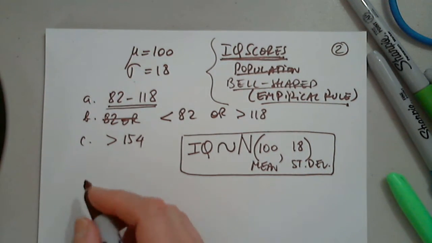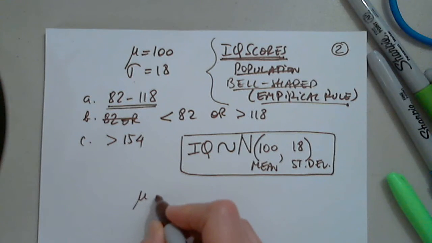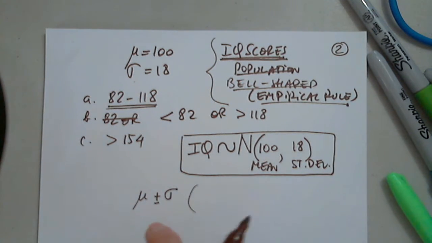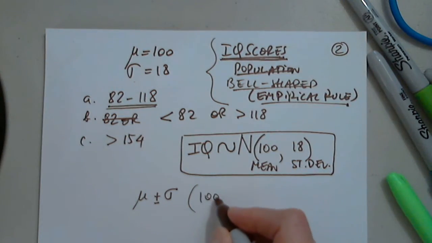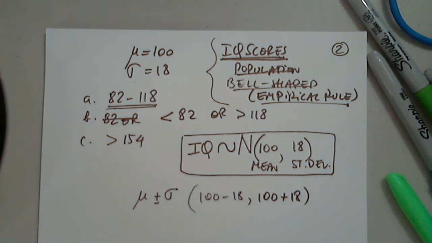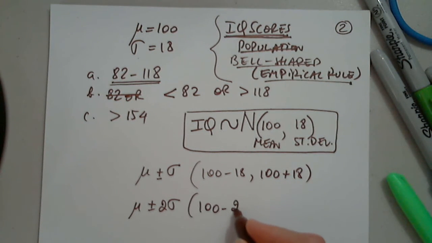So what I'm going to do is calculate all three possibilities, meaning mu plus or minus 1 standard deviation, 100 minus 18 and 100 plus 18. We're going to calculate that in a minute. Then the other one, mu plus or minus 2 sigma, which will be 100 minus 2 times 18 and 100 plus 2 times 18.